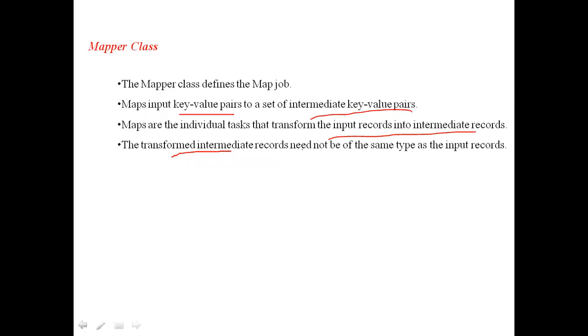The transformed intermediate records need not be of the same type as the input records. The type of the output records will depend on what type of analysis we are doing. What is your aim? What is the code you have written in the mapper class? Based on that, it will be decided.